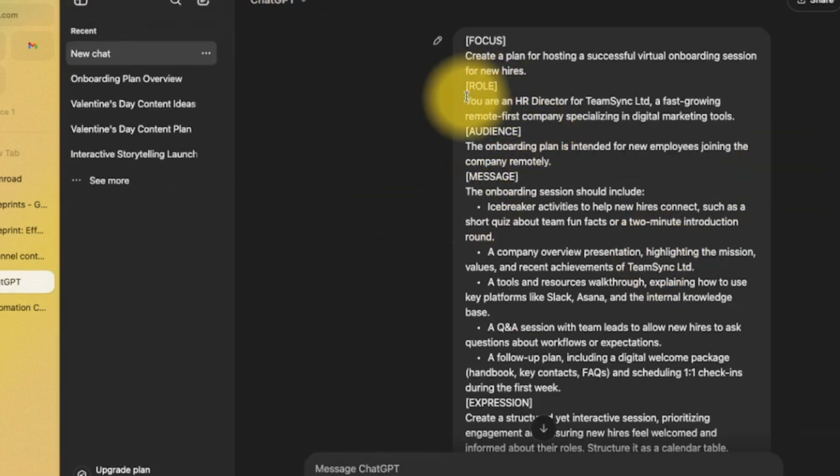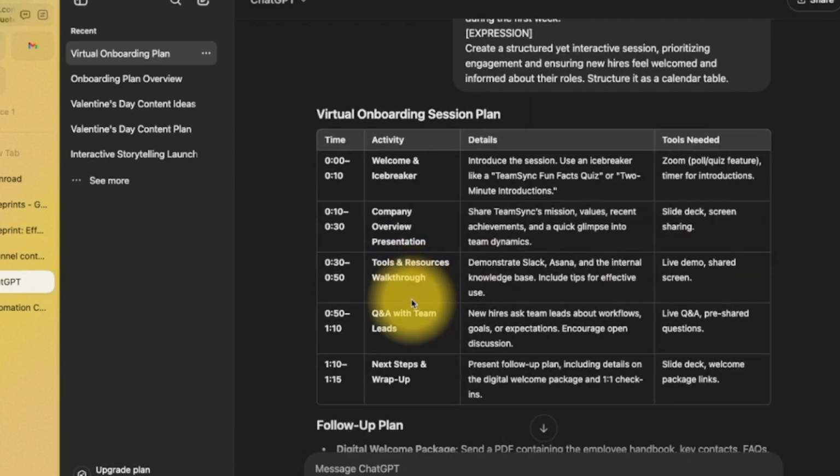And this time, we've said you are an HR director for TeamSync. So imagine that you're at the company and you're only at a junior, medium level. You can use ChatGPT to help you act and learn in the same way that top level management, top level directors would. That's the power of this, and that's where you get the most value out of ChatGPT. It's basically helping you level up everything you do. So let's see what it's done.